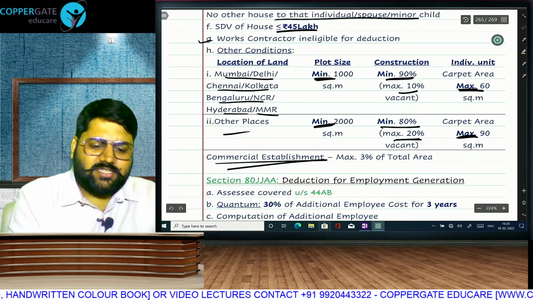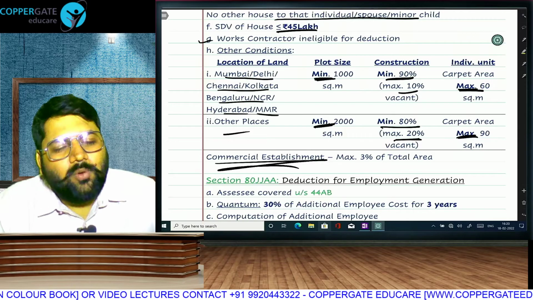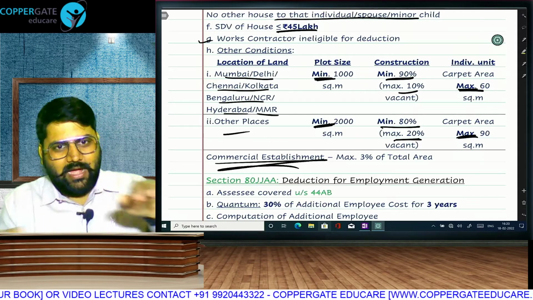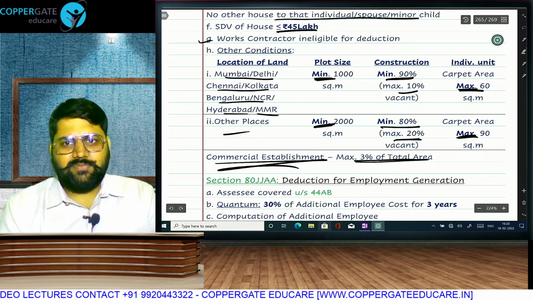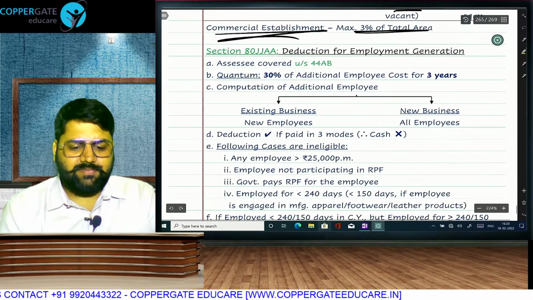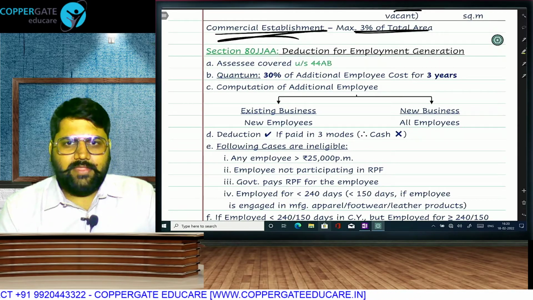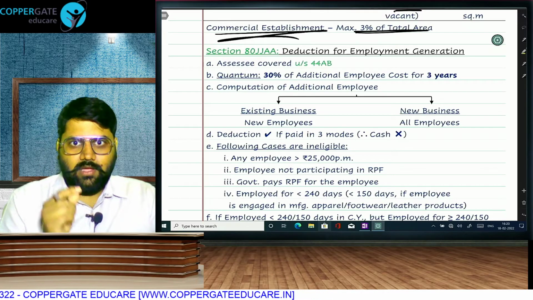And in case there are commercial establishments in the project, because on the ground floor nobody will buy a house, if you have to make offices on the ground floor, that will be maximum 3% of the total area. Commercial establishment will be maximum 3% of the total area. Then we come to 80JJAA, a deduction which is allowed in the new regime.